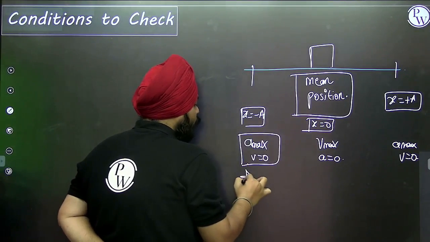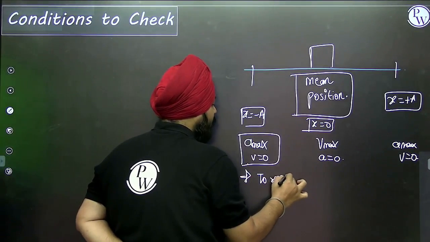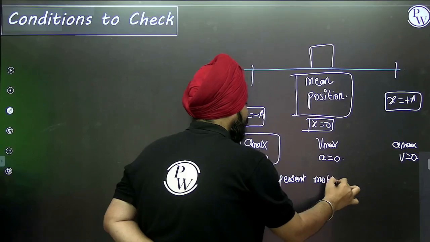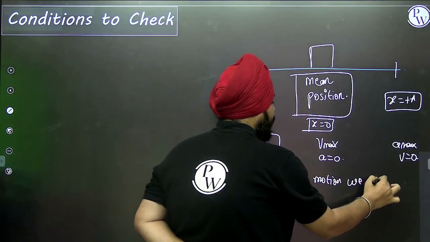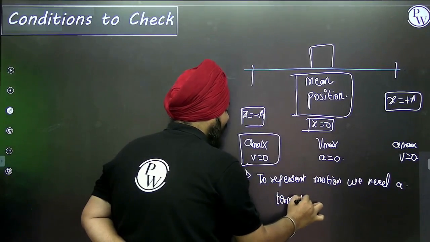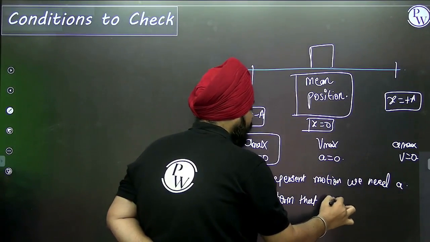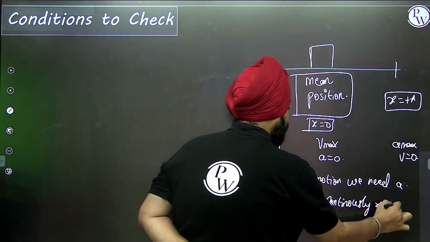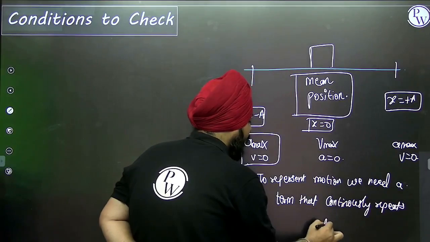Now, to represent motion parameters, we need a term that continuously repeats at regular time intervals.